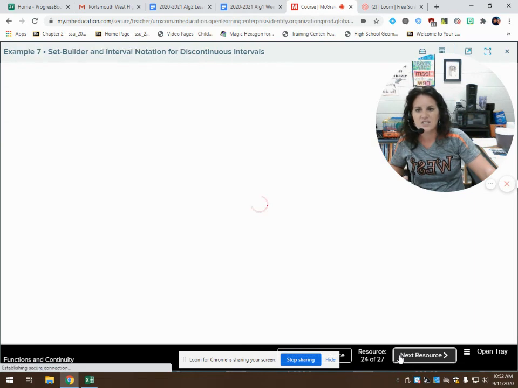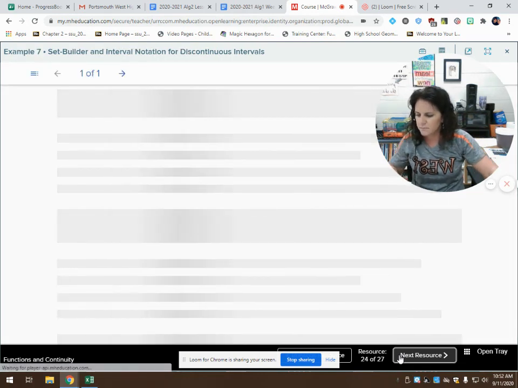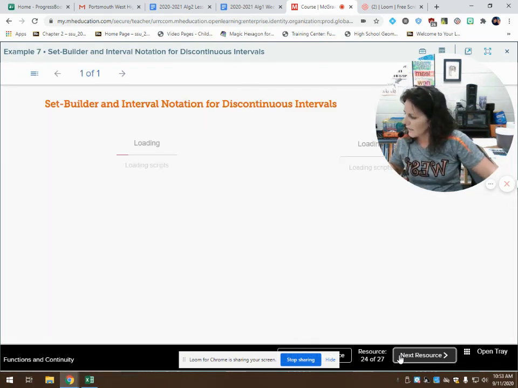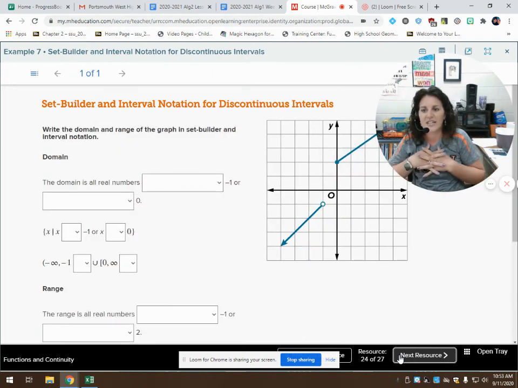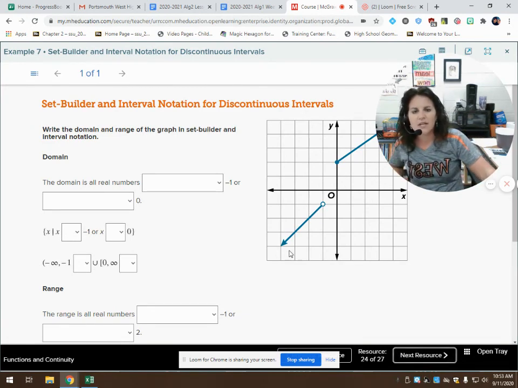All right, let's look at example 7. And this is our last example for the day. So write the domain and the range of the graph in set builder and in interval notation. So my domain, it looks like my domain is all real numbers except for everything in between 0 and -1. See, there's nothing here on my graph.